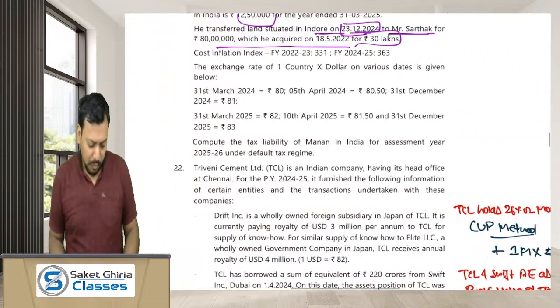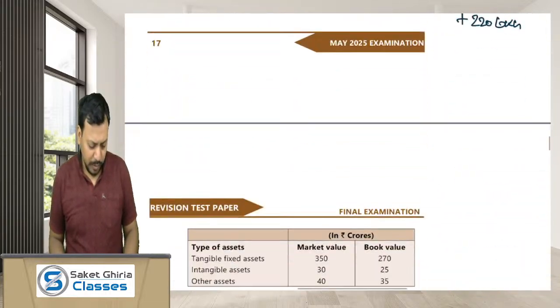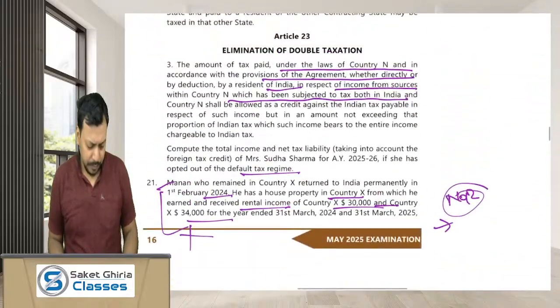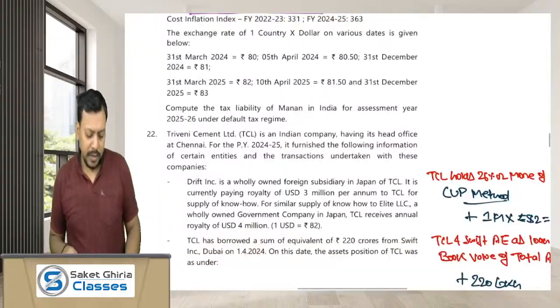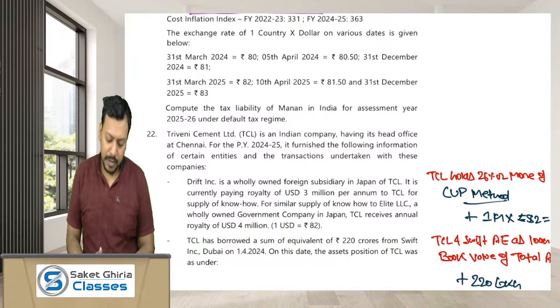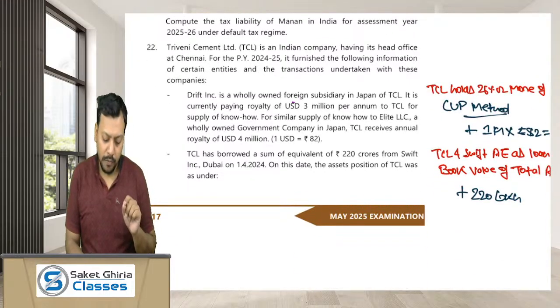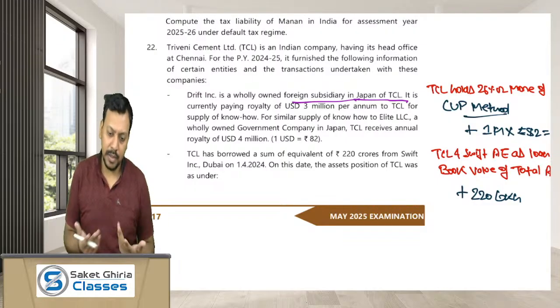Okay, moving ahead quickly. Question number 22, I think, is the last question. Triveni Cement Limited is an Indian company having its head office at Chennai. For the previous year 24-25, it furnishes the following information of certain entities and the transactions undertaken. Drift is a wholly owned foreign subsidiary in Japan of TCL. So the TCL and Drift are associate enterprises.